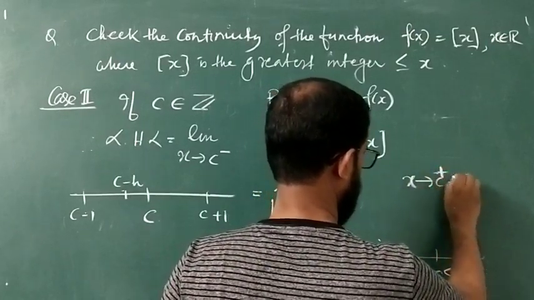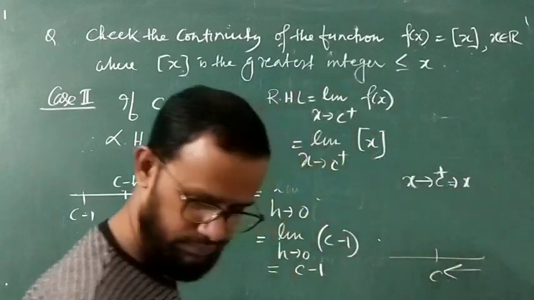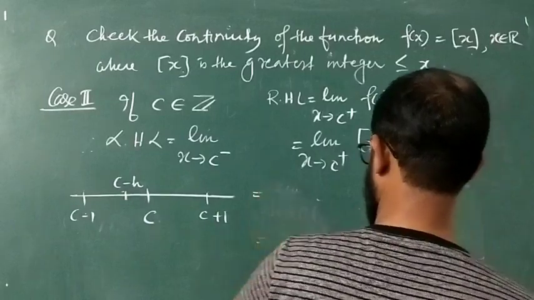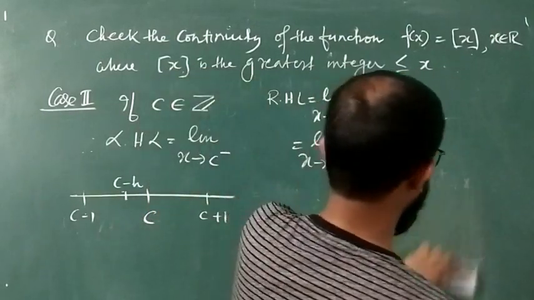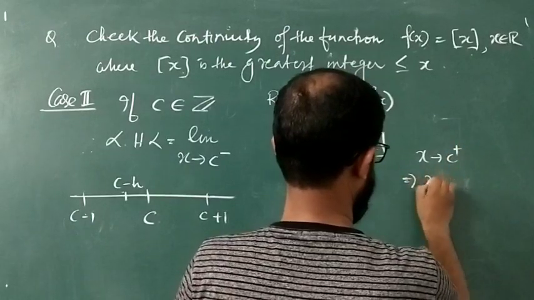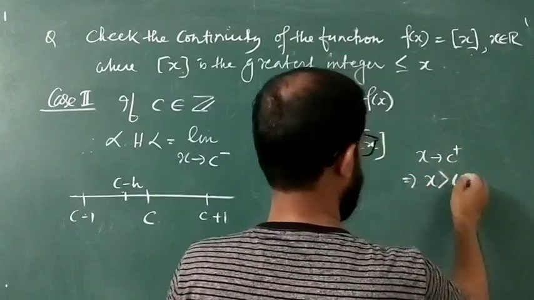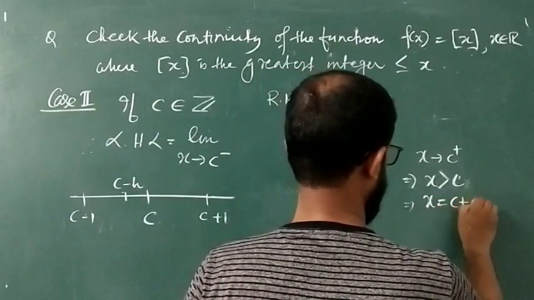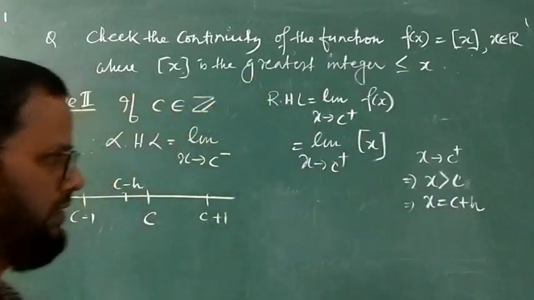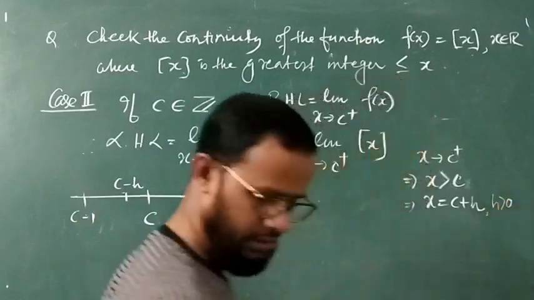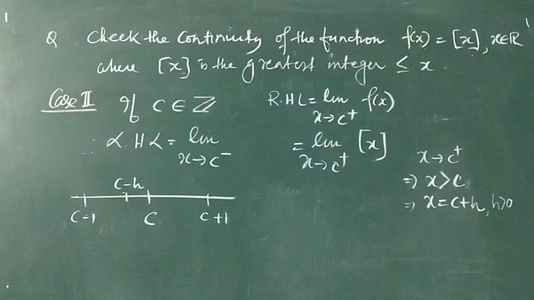We understand x is greater than C, and x is greater than C means x is equal to C plus something. C plus what? Something. What is h? h is a positive quantity. ठीक है, h is a positive quantity.